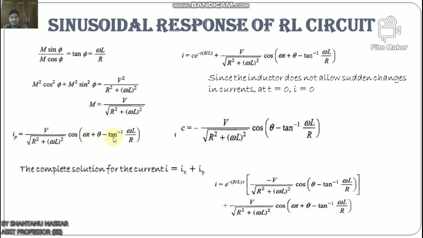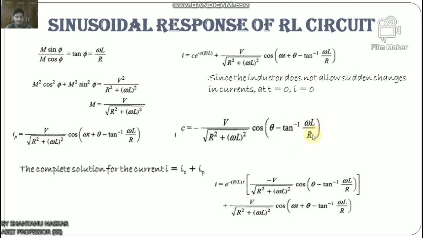Now the complete solution for the current is i = ic + ip. So i = C e^(-t R/L) + V/√(R² + (ωL)²) cos(ωt + θ - tan⁻¹(ωL/R)). Since the inductor does not allow a sudden change in current, at t equals 0, i equals 0, and the value of C is -V/√(R² + (ωL)²) cos(θ - tan⁻¹(ωL/R)).